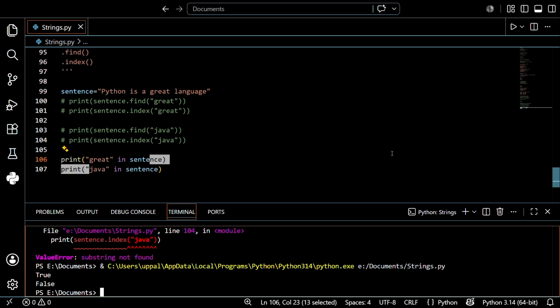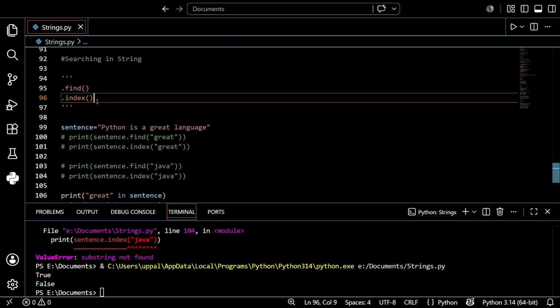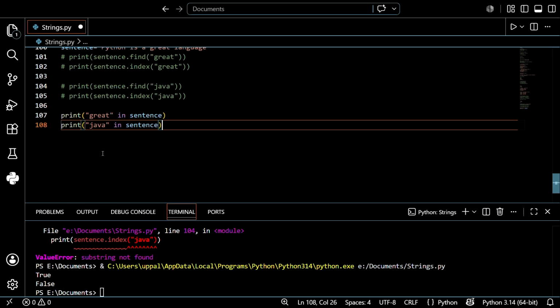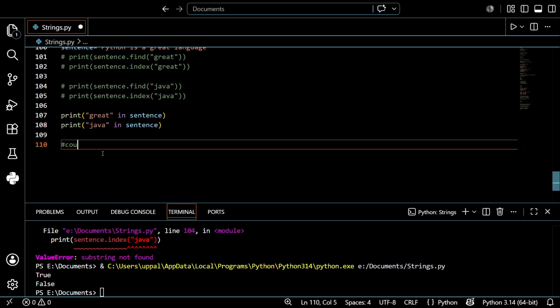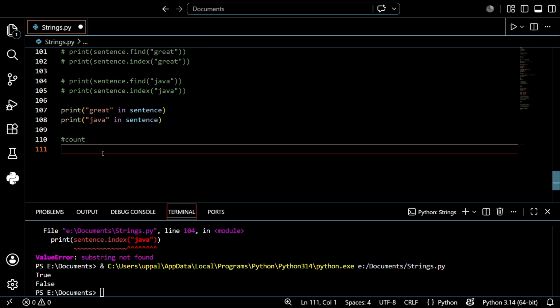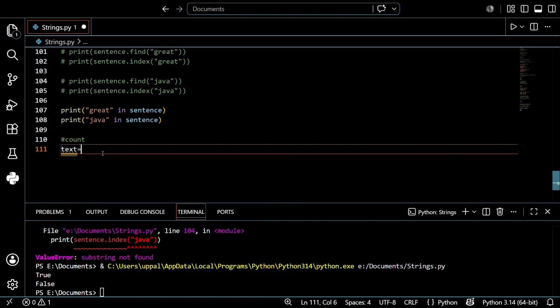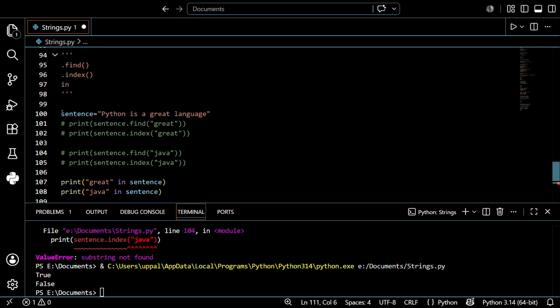Now, counting occurrences. Let's discuss count. We have discussed up to now .find, .index, and the in keyword. Along with that, let's discuss the topic count. What do we mean by count? Count is used to find how many times something occurs, guys. Let's create a variable like text is equal to. Before that, I just want to write this one.